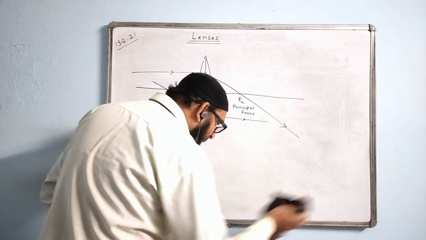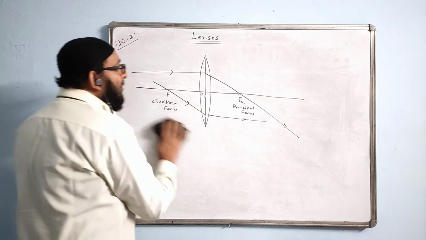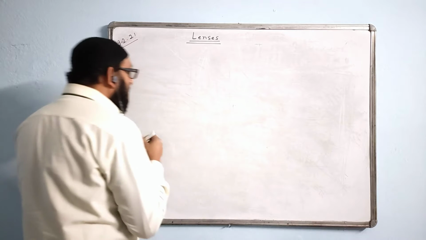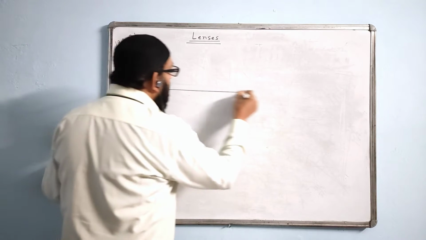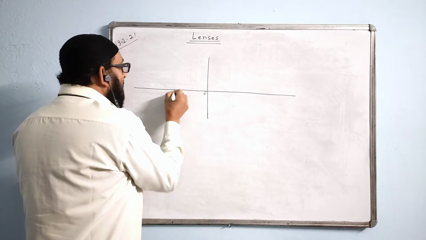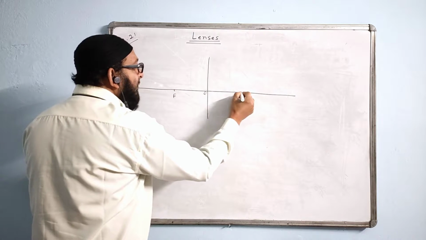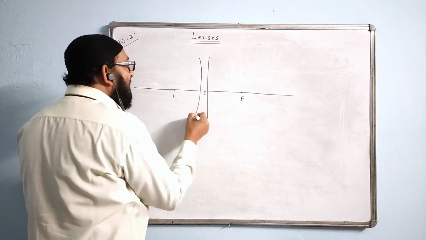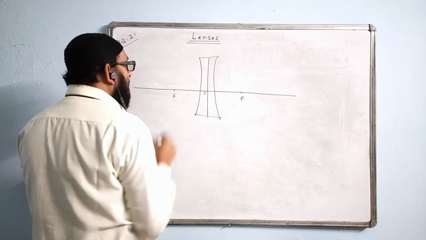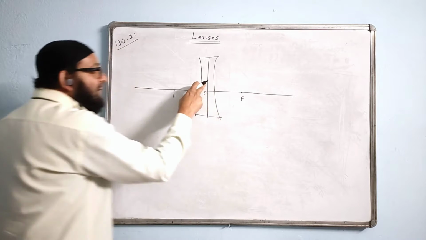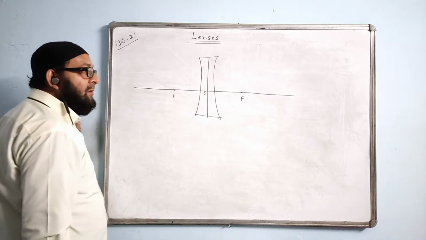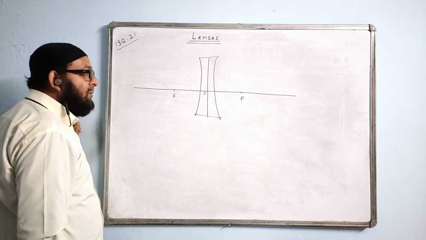Okay. Now, in case of concave lens, suppose we are having optical center here. There also will be F. Here also will be F. This is concave lens. In concave lens, principal focus will be this side, and this side we will have the auxiliary focus.